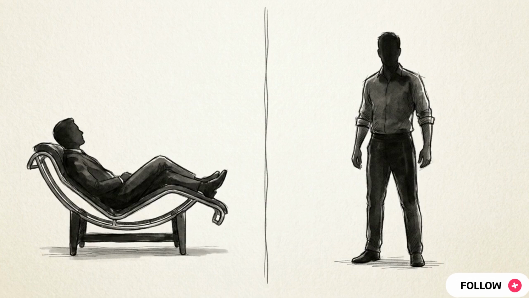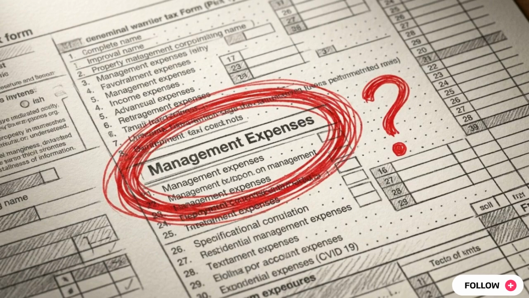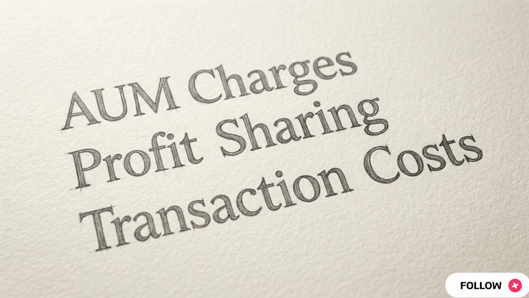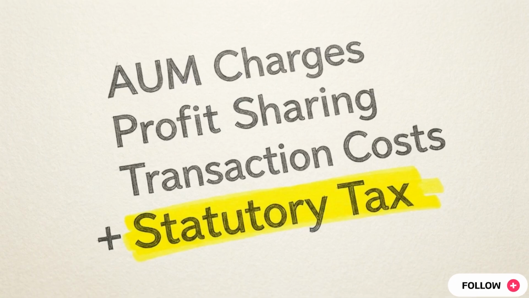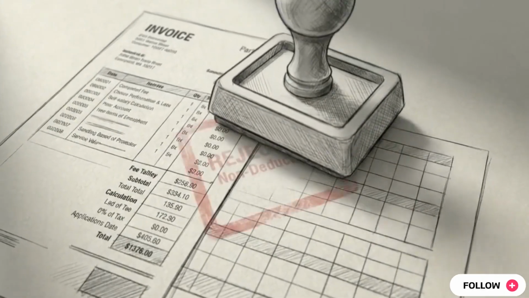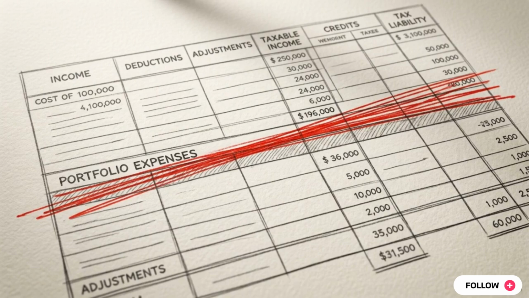By introducing F&O, the client is no longer viewed as a passive investor. In the eyes of the income tax department, they are now a business operator. This legal standing leads to a significant investor misconception regarding the operational costs of the PMS itself. Running these portfolios requires management fees, performance fees, brokerage, and an 18% GST. Despite being necessary to generate a return, these fees are strictly non-deductible when computing capital gains. You only subtract the acquisition cost from the sale price. The management fees cannot be written off.